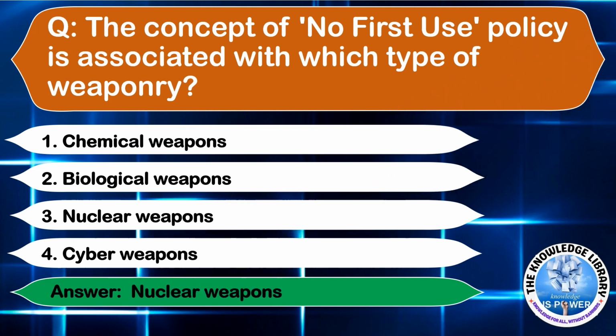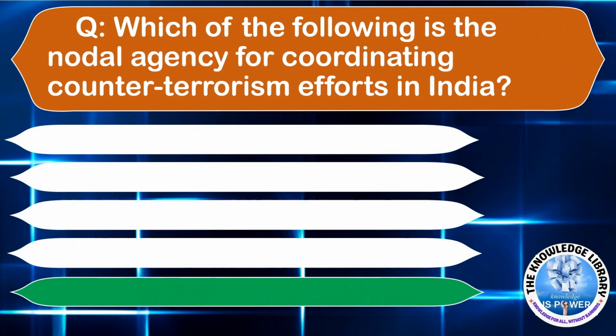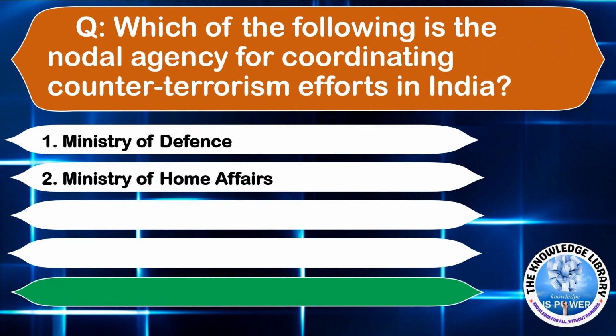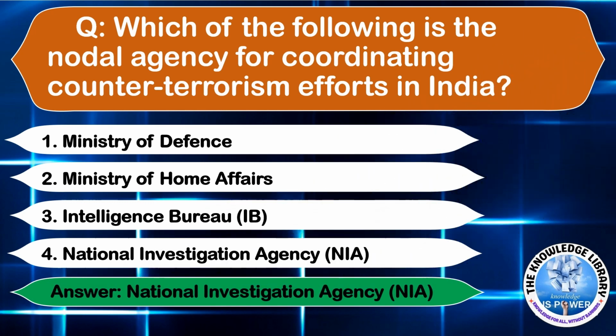The next question is, which of the following is the nodal agency for coordinating counter-terrorism efforts in India? Option A, Ministry of Defence. Option B, Ministry of Home Affairs. Option C, Intelligence Bureau. Option D, National Investigation Agency. Answer is option D, National Investigation Agency.